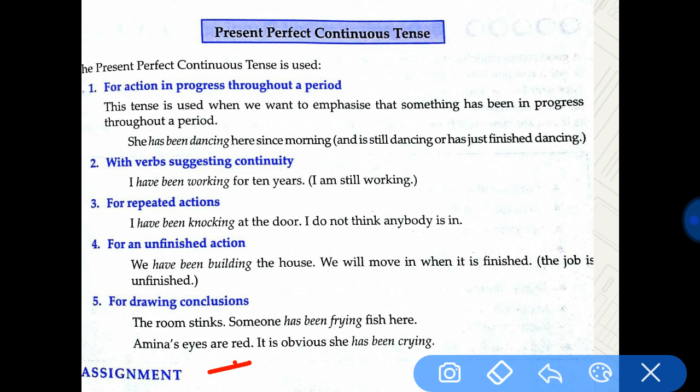I had already reminded you of writing the essays. I hope you are continuing to do that. You must write one essay from each lesson, lesson number 1 to 5. So in total you must have 5 essays in your copy. Remember to keep to the word limit, that is 300 to 350 words. You should have a proper introduction. The paragraphs must be split into 2 or 3, and then you must have a conclusion paragraph. So in total you must have 4 to 5 paragraphs, and keep the word limit neither less than 300 nor more than 350.